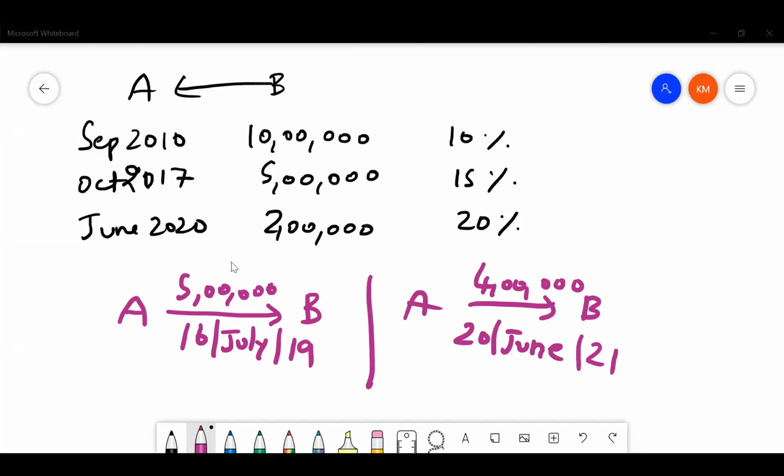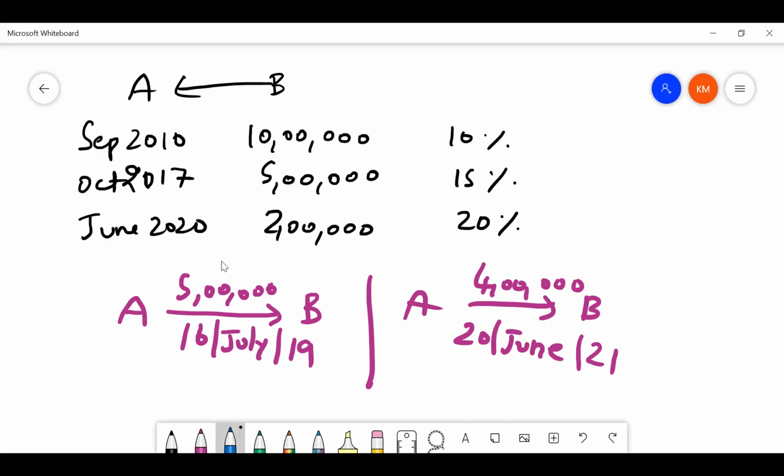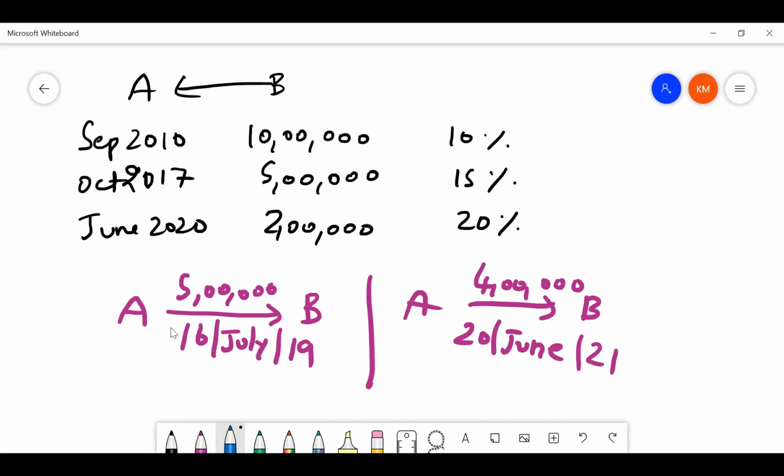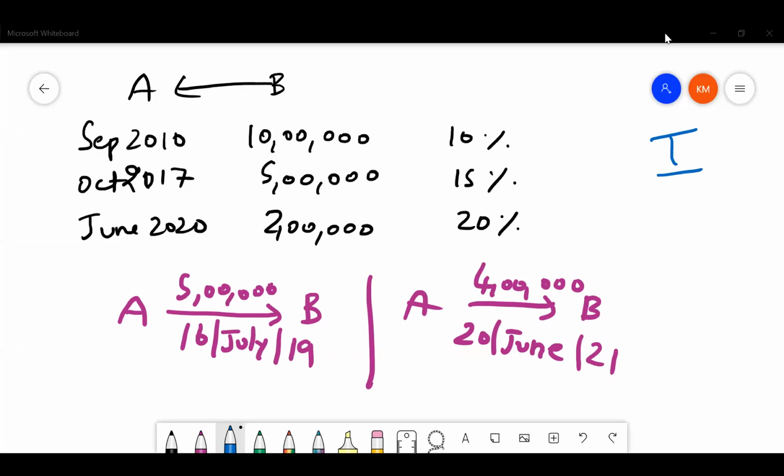Explain the consequences in the following cases. Now, there are 3 questions below, A, B and C. You need to take each of them separately. First case, they are saying A had informed B to adjust the amount against the loans with highest interest first. So this is the first case of appropriation of payments, where the person obtaining the loan is informing the other party how he wants to adjust this loan.